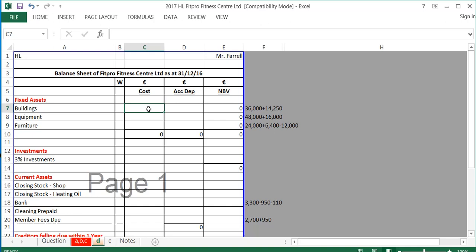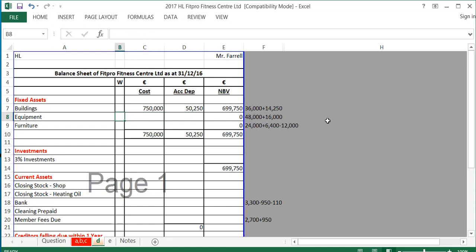So the first thing we're going to do in the balance sheet are our fixed assets. So for the fixed assets, buildings, at the start of the year we had buildings of 600,000, and then we purchased an adjacent building for 150,000. So in total my buildings are 750,000. For my accumulated depreciation, I'm going to get my depreciation of buildings at the start of the year, which I worked out in part A of 36,000 for the first 3 years. And I'm going to add in this year's depreciation of buildings, which is 14,250. So that will give me an accumulated depreciation of 50,250.